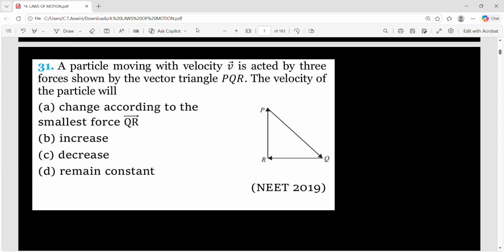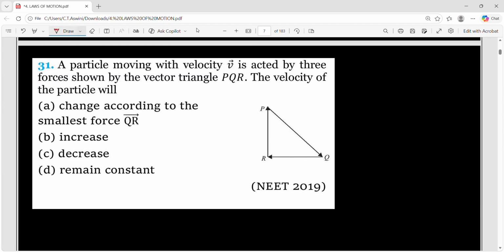Now let's move on to the next question. This was in NEET 2019. A particle moving with velocity v is acted on by three forces and they are shown by the vector triangle PQR. Fine. You have to comment on the velocity of the particle. In the vector triangle PQR, let it be F1 here, F2 here, then this will be obviously F3.